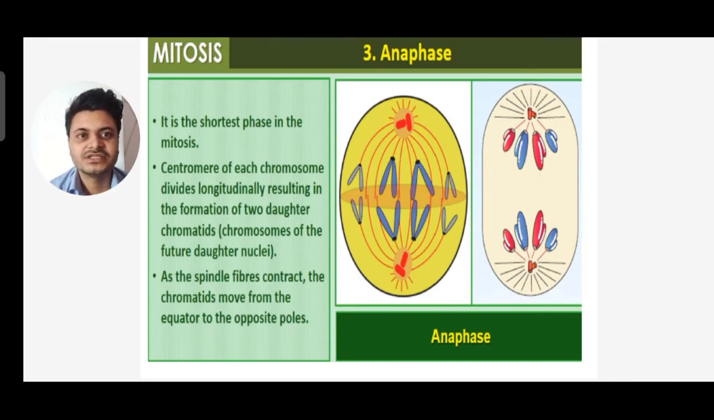Anaphase, as I've said, is the shortest phase of mitosis. The centromere of each chromosome divides longitudinally, resulting in the formation of two daughter chromatids, that is, chromosomes of the future daughter nuclei. As the spindle fibers contract, the chromatids move from the equator to the opposite poles. And in this stage, anaphase, you can see the different shapes of chromosomes.